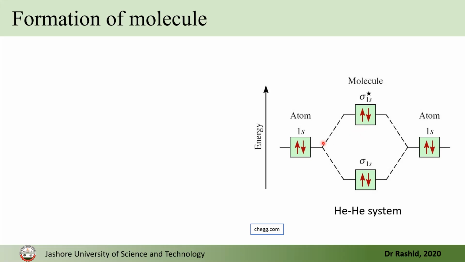That means they tend to stay separate, because to occupy this, this is higher energy than this one. So the helium atoms prefer to stay as atoms. They don't form molecule.